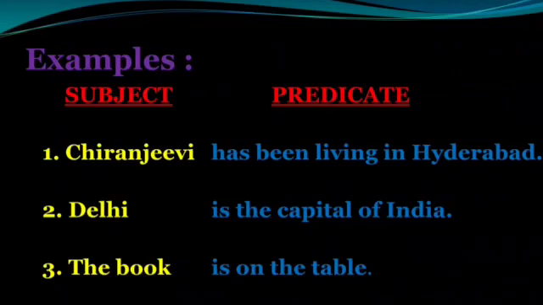Delhi is the subject and the remaining sentence is predicate, that is the capital of India. We can see the third example. The book is on the table. In this sentence, the subject is the book and the rest of the sentence is predicate. The predicate in this sentence is on the table.